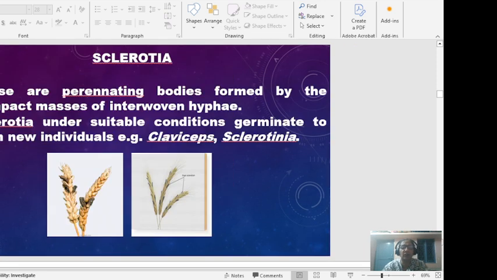The other we call sclerotia. These are perennating bodies formed by a compact mass of interwoven hyphae. Under suitable conditions they germinate and form a new individual, as in Claviceps and Sclerotinia.